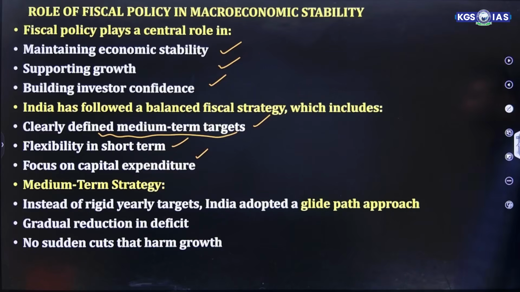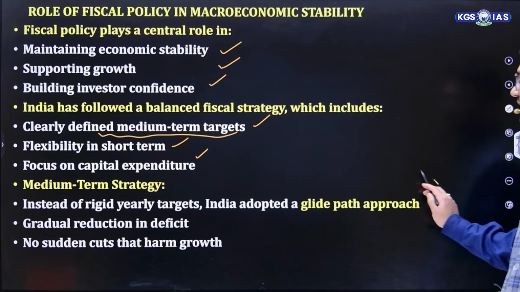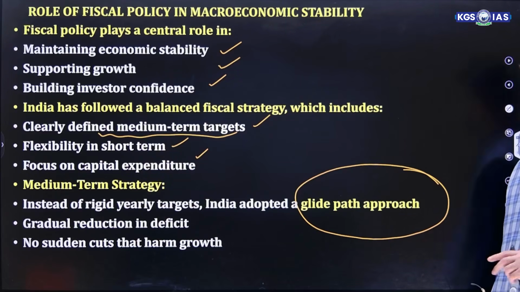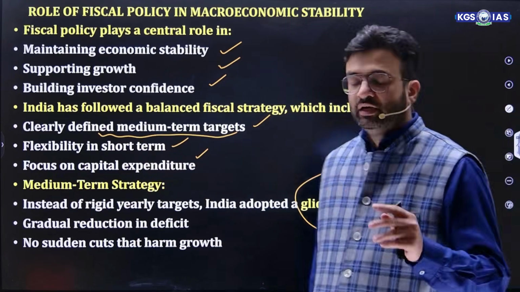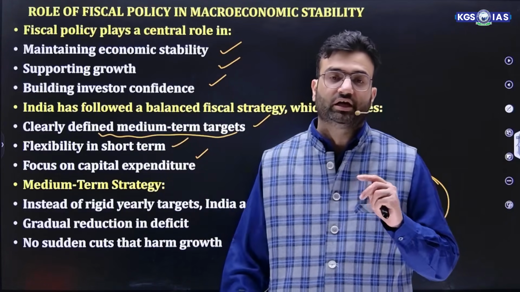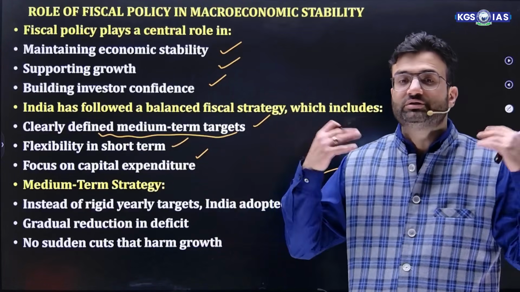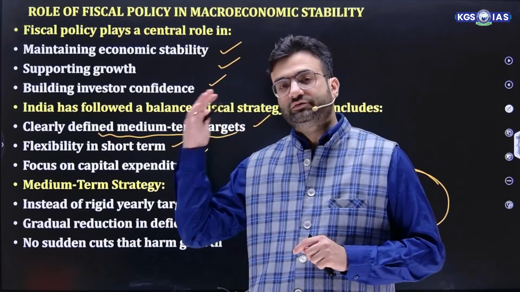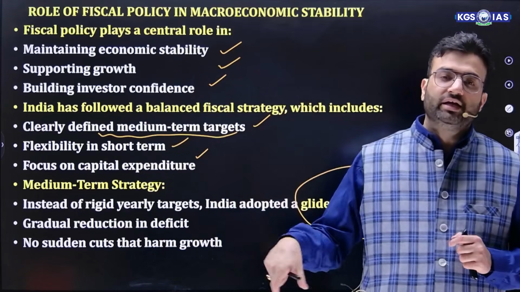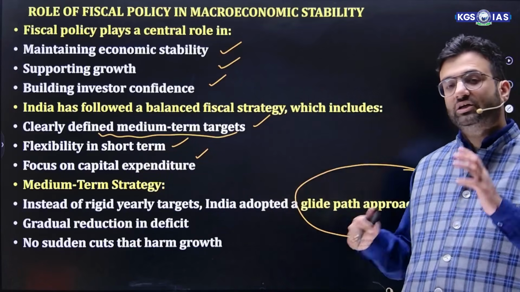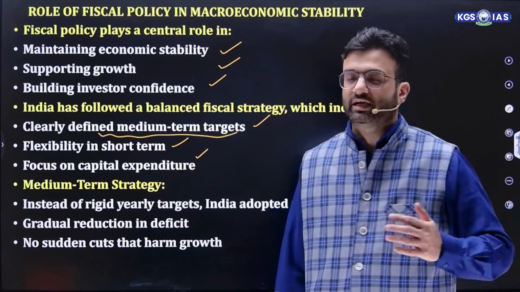Now, medium term focus strategies focus on rigid yearly targets. India adopts a glide path approach. Now, this is very important. What is the glide path approach? The government knew that if we set these fiscal deficit or revenue deficit targets too rigidly, for 10 years or 15 years, it creates a lot of burden in the mind of the government as well, and as a result, they may restrict their expenditure.